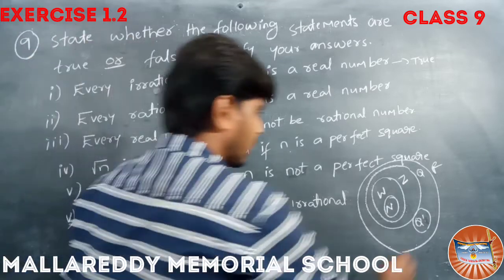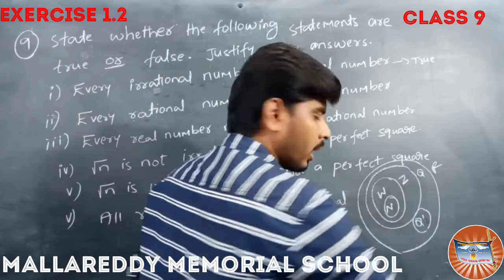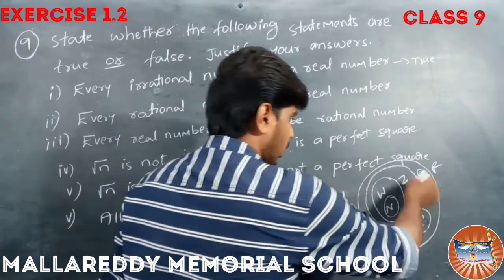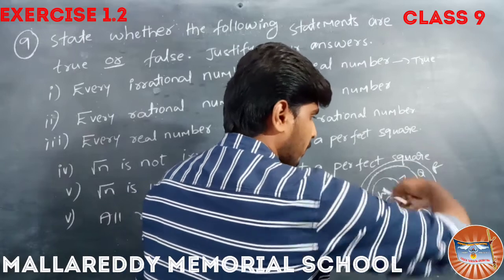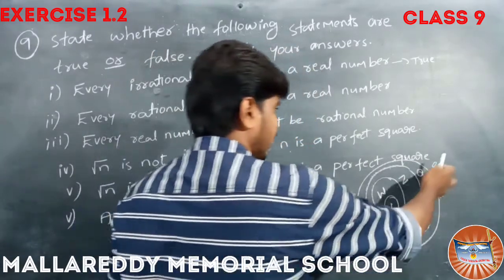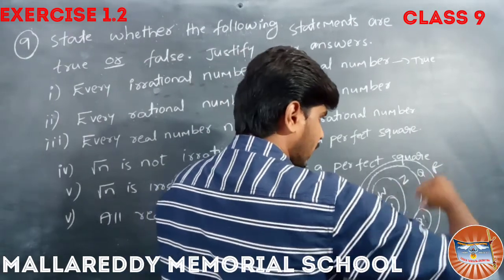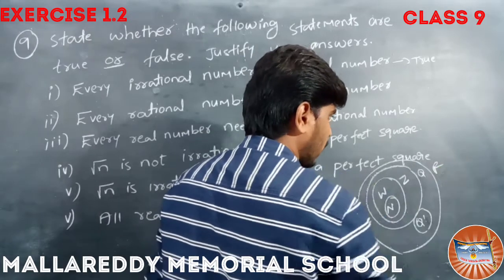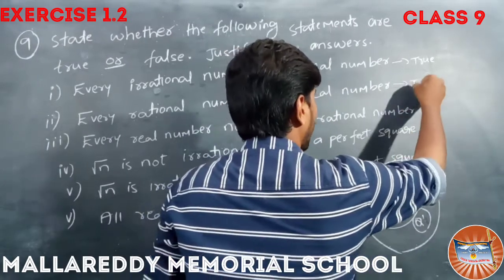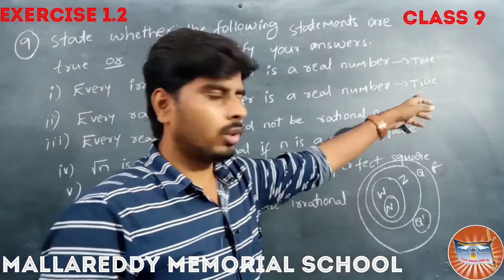Second one, every rational number is a real number. Yes. Other than this set of irrational numbers, the remaining are called rational numbers. All these rational numbers are also present in real numbers, isn't it? Here R indicates real numbers. So all the rational numbers are contained in these real numbers. So it is also true.